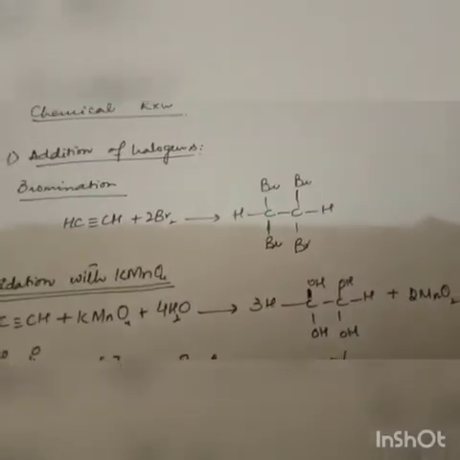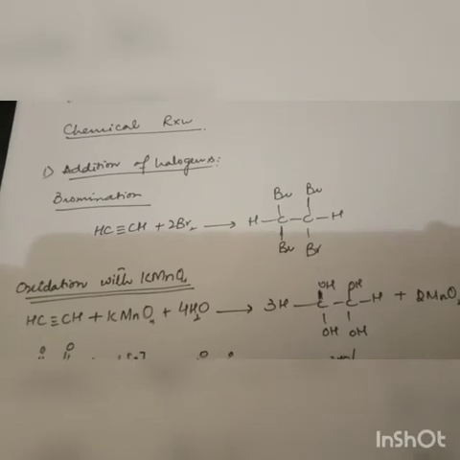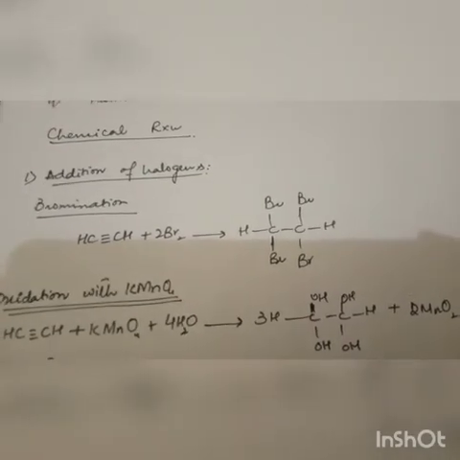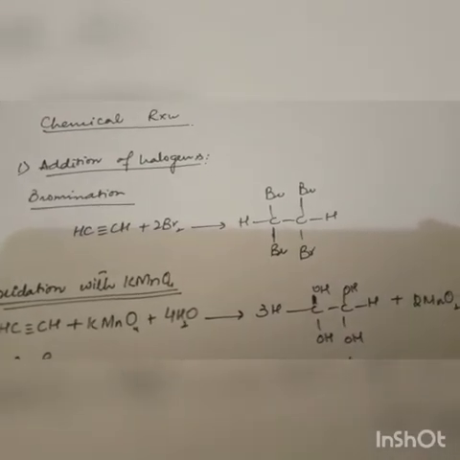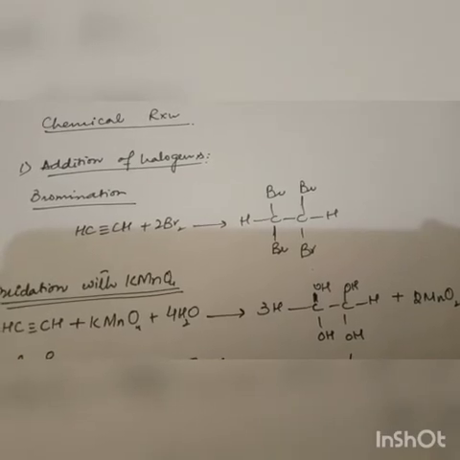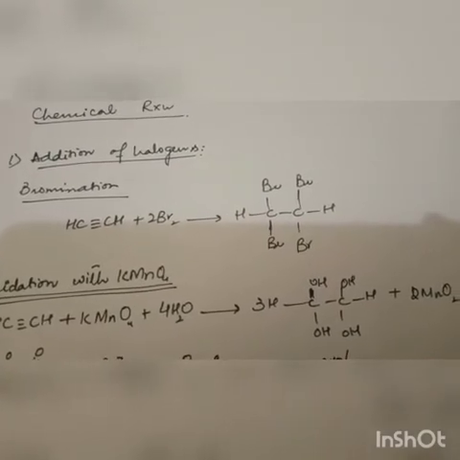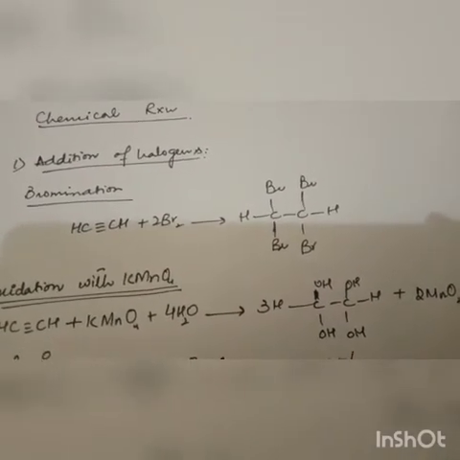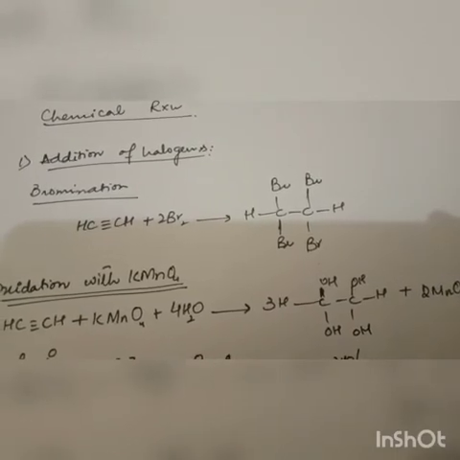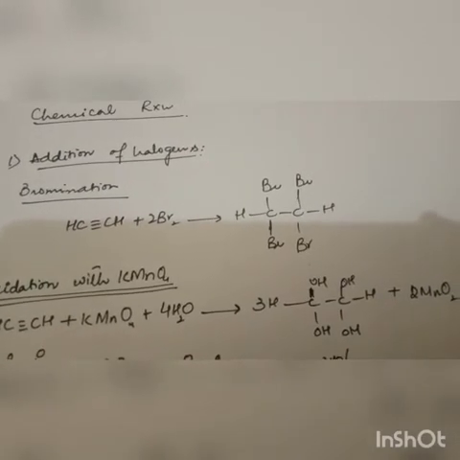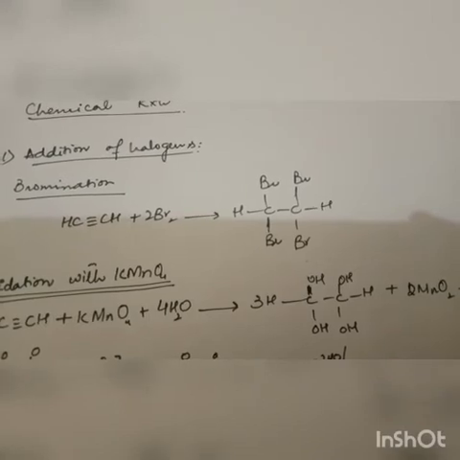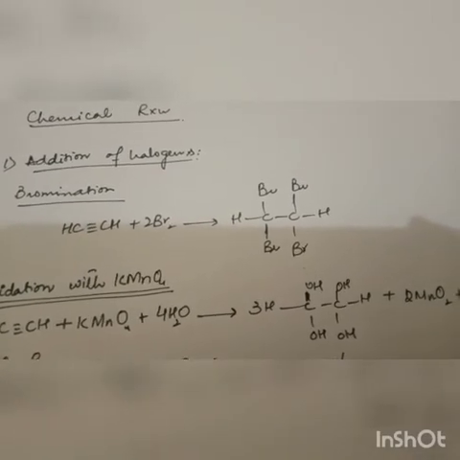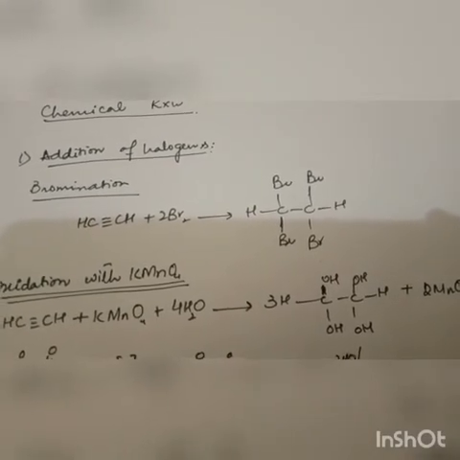The first is the addition of halogens. If you recall the chemical reactions of the alkenes, it is the same as that. That is the bromination. With the addition of bromine to an unsaturated hydrocarbon, the color of bromine will be discharged. This is the bromine water test, which is very important to detect whether the given compound is saturated or unsaturated.